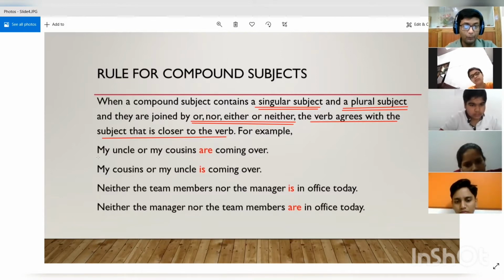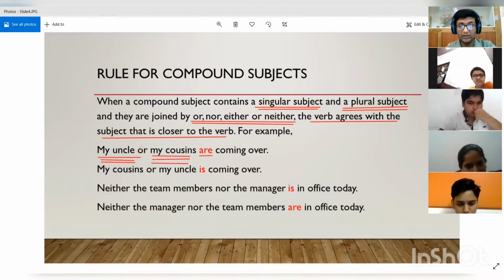For example, my uncle or my cousins are coming over. Now see, two subjects are present. My uncle is one and my cousins is the other. My uncle is singular, but my cousins is plural, right? So over here, we are not adding two singular subjects, but we are using one singular and one plural subject. And what was the rule? That the verb agrees with the subject that is closer to the verb.